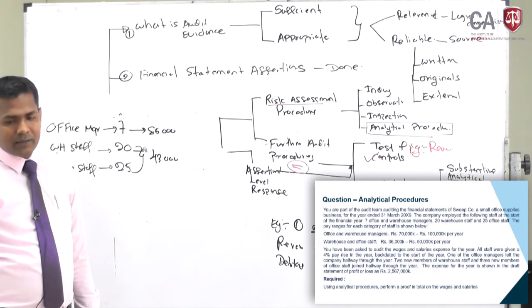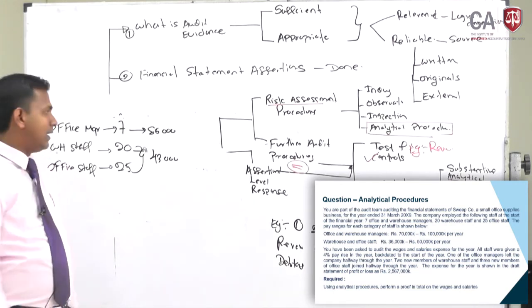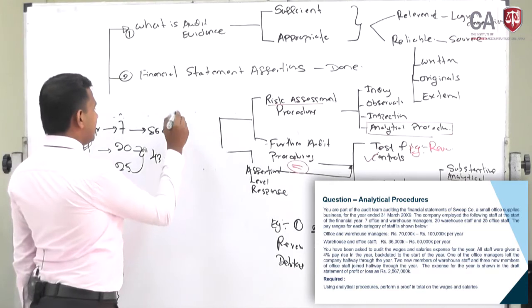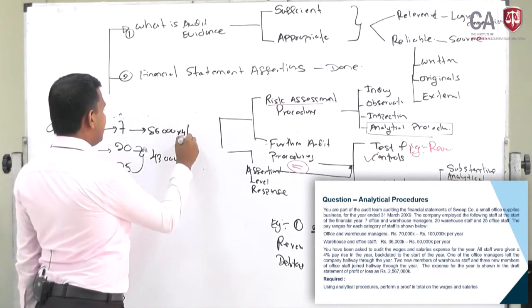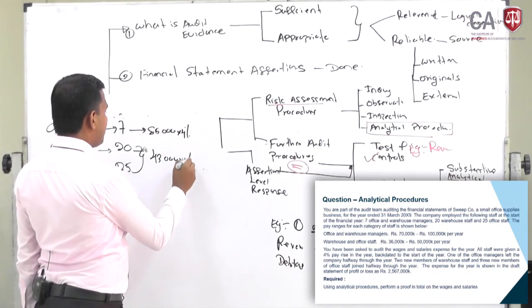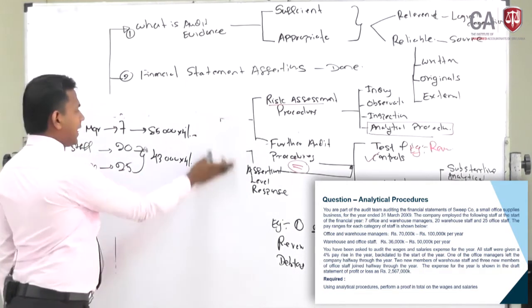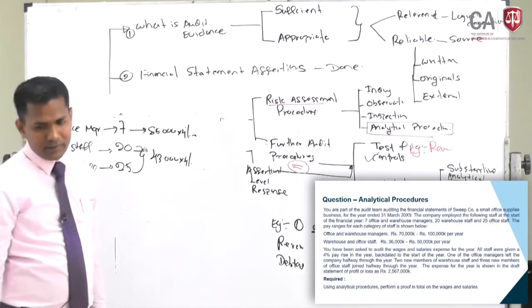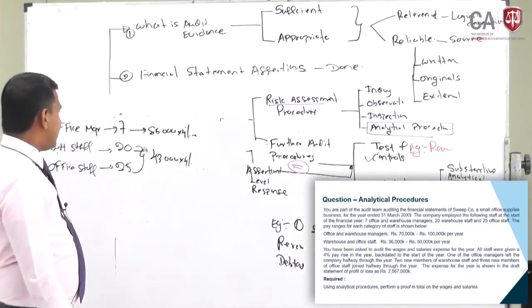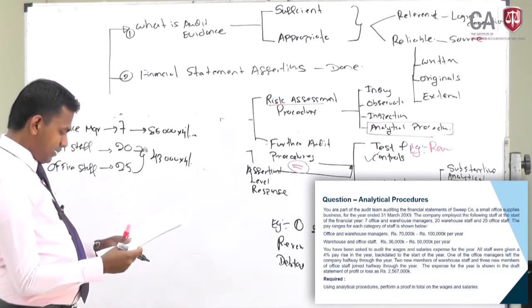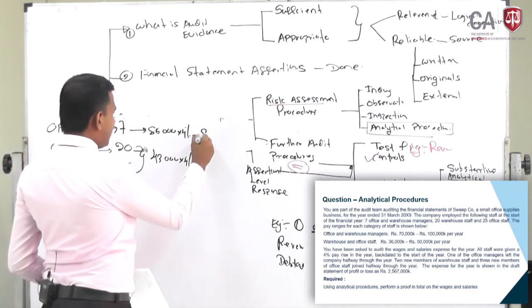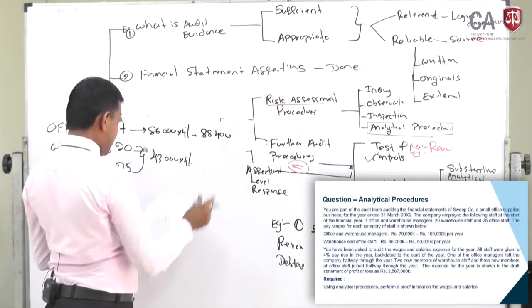All the staff were given a 4% pay rise in the year, in both categories. The 85,000 with 4% is 88,400, take the calculator and see.